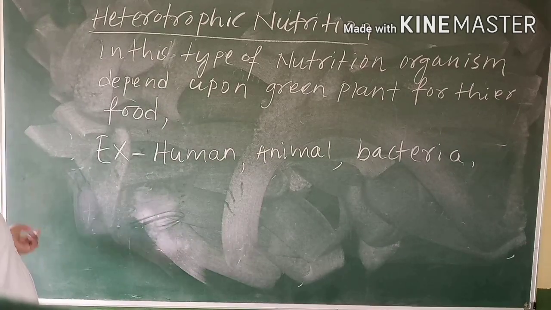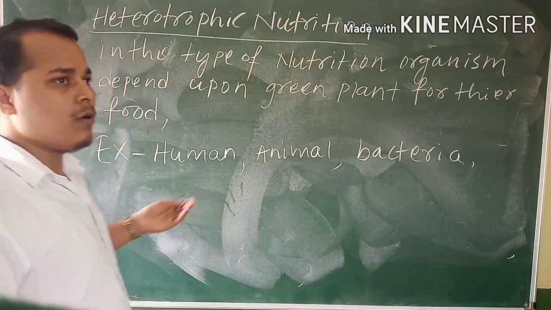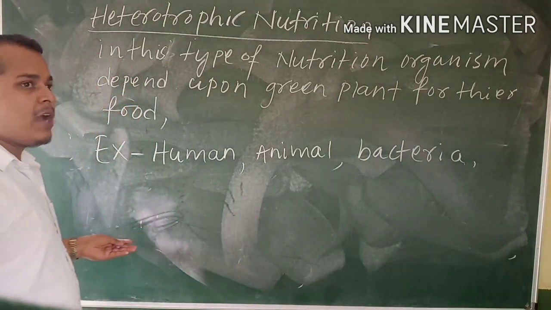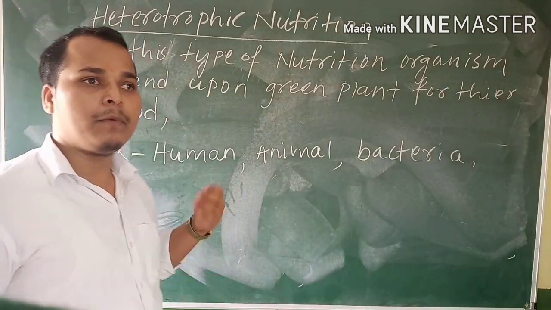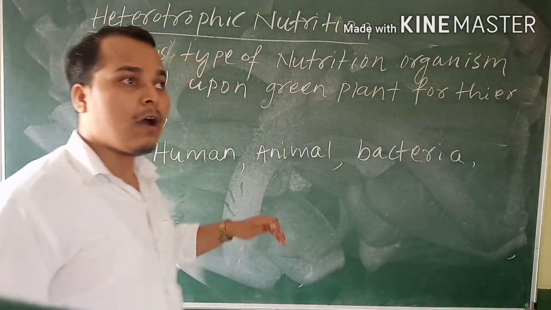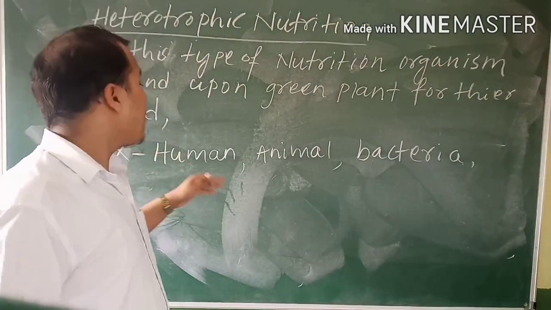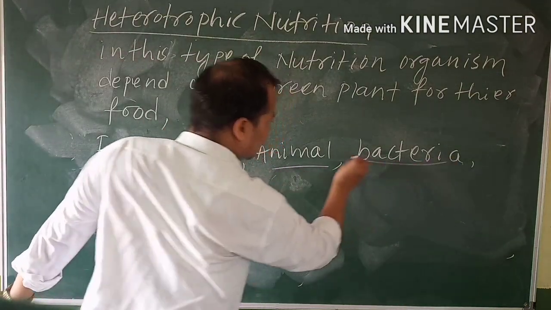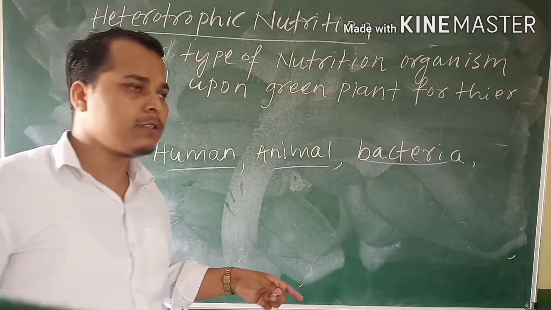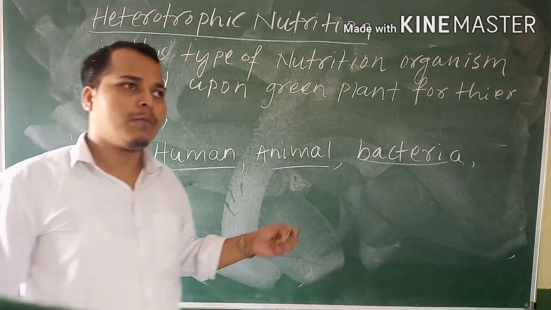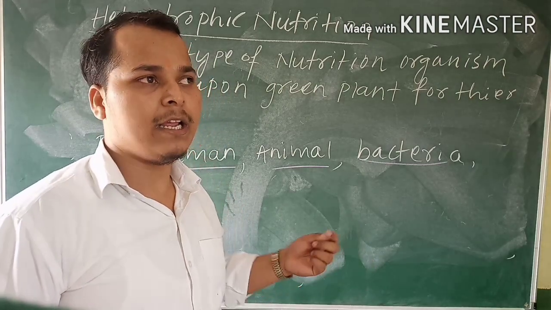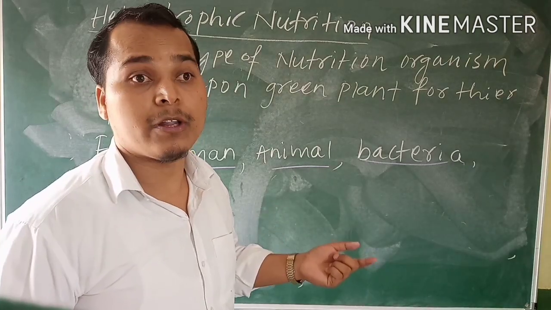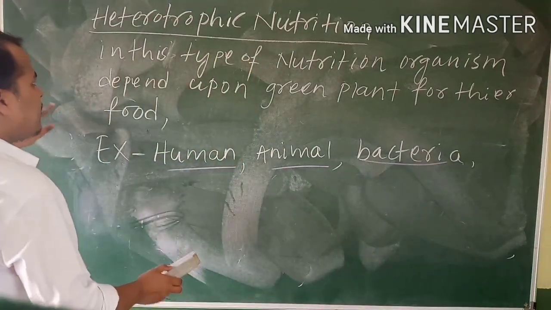Heterotrophic nutrition: those who do not prepare their own food and depend upon other organisms. Human beings, animals and bacteria cannot prepare their food, so they depend directly or indirectly upon plants.